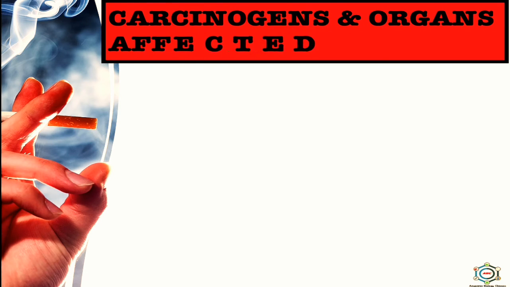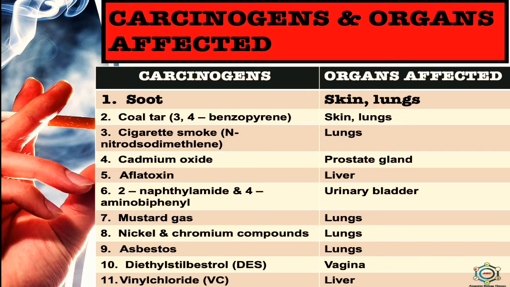Now, carcinogens and the organs affected. Here you can see some carcinogens and their affected organs. Soot affects skin and lungs. Coal tar affects skin and lungs. Cigarette smoke affects the lung. Cadmium oxide affects the prostate gland.